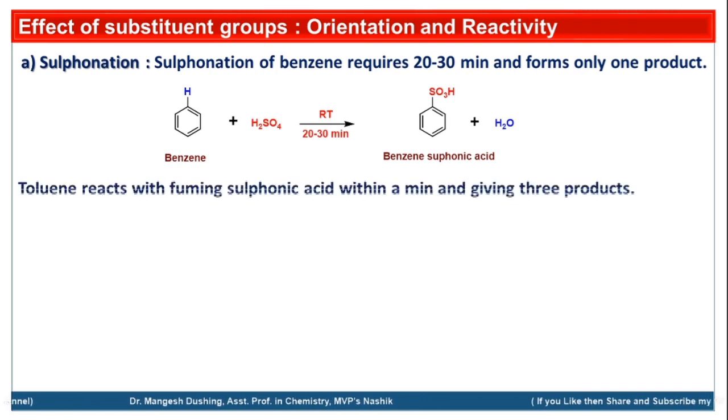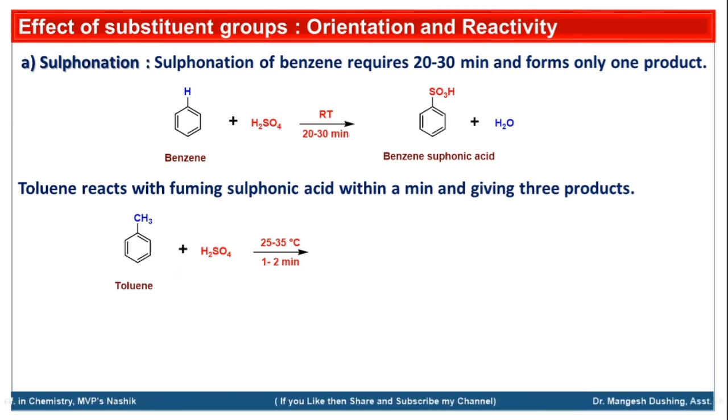But if the same reaction is carried out on toluene, the toluene reacts with the fuming sulfuric acid within a minute and gives three products. So if you are carrying out this sulfonation reaction on toluene, it has one substituent. Methyl is a substituent which is already present on the benzene ring. Now if methyl is there, the reaction will take place within 1 or 2 minutes